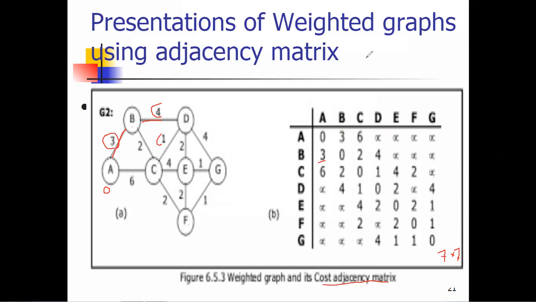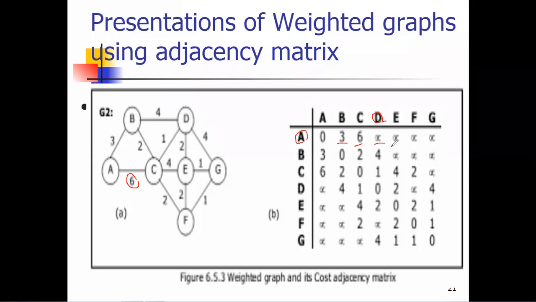Now we'll see the next point. Let's say we started with A. A to B the value is 3, we have seen. To check whether A to C the cost is given, yes, the value 6 is given. So the A to C value will be 6. Now check A to D, is there any edge present in the given graph? Just check A to D, is any value or weight given? I'm talking about A to D. It's not given. That's why the value will be infinity.